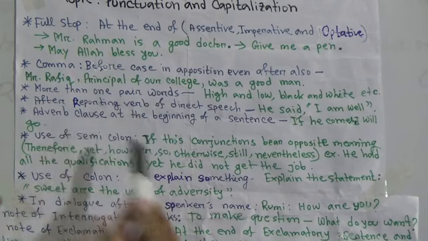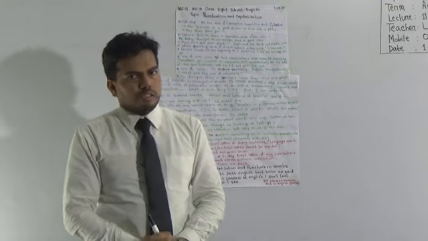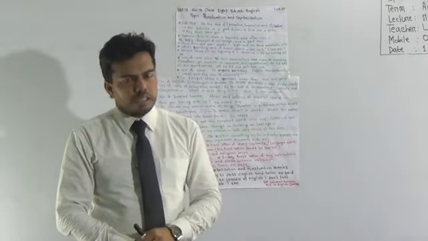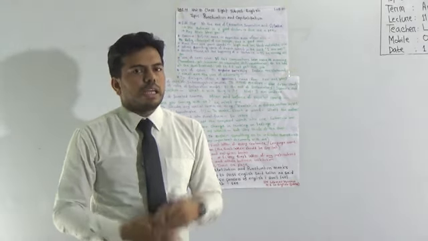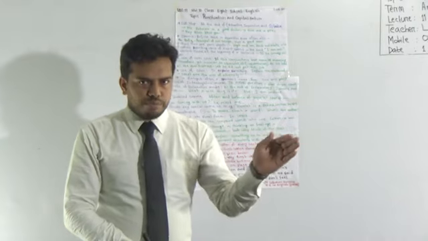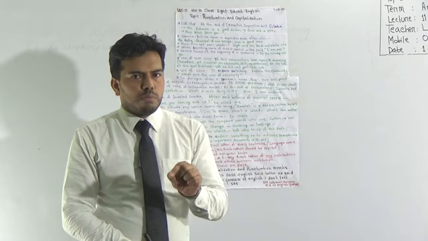Okay, next one, adverb clause at the beginning of a sentence. Whenever we use any adverb clause at the beginning of a sentence, then we must use a comma first, then the rest of the sentence. If I say, if he came, I would go, here we must give a comma after came.